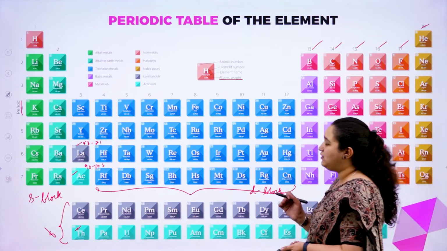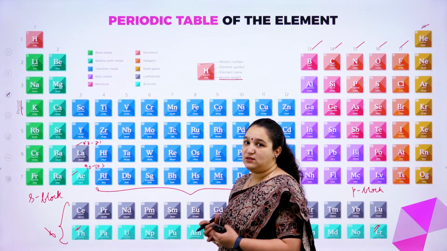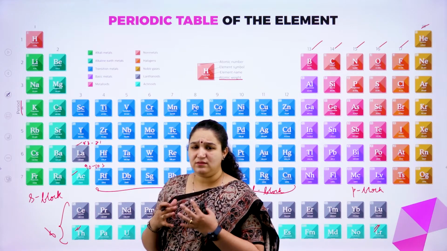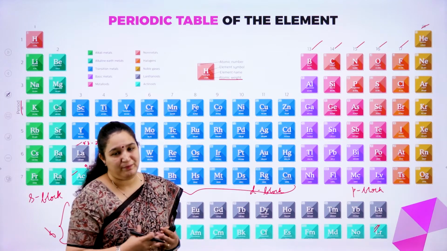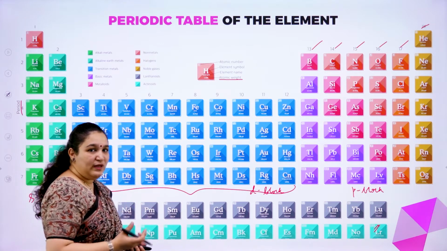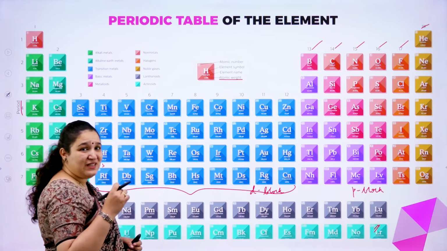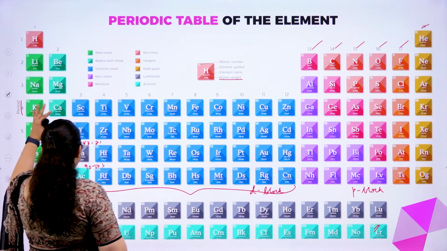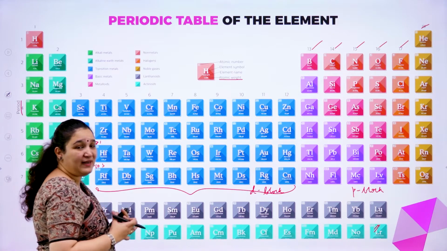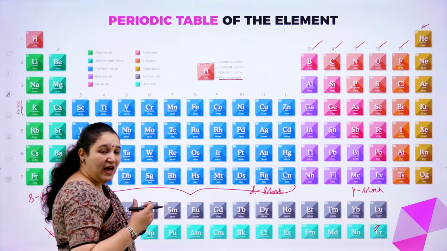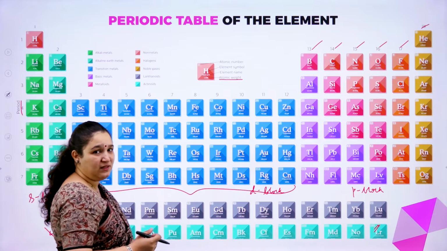So I hope you have understood the certain things which you can get to know just by looking into the periodic table. Further, we'll learn it one block after the other. Why is it numbered as first period, second period, third period? What exactly is the significance? I shall explain in the coming slide.